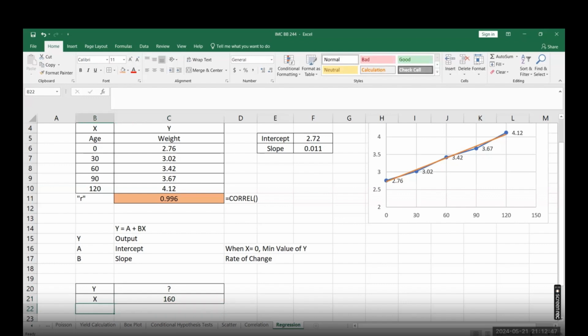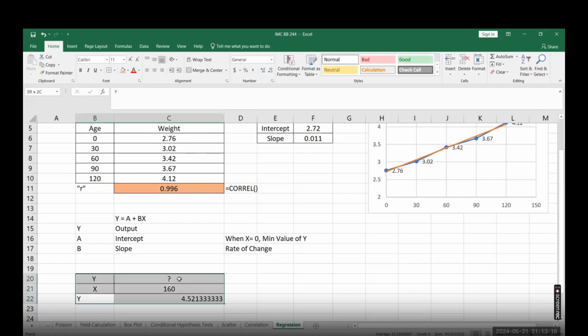So putting this into the equation, Y is equal to A, which is 2.72, plus B multiplied by X, and X is the number of days, 160. Using this formula, you can find out after 160 days, the Y, which is the weight of the baby, will be 4.52 kg. Is this understood? Everyone? Yes.